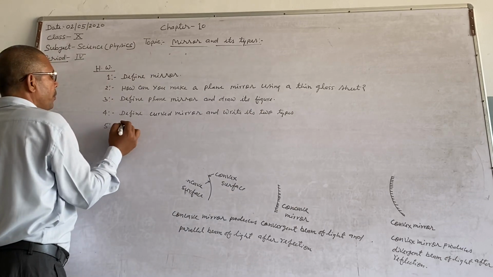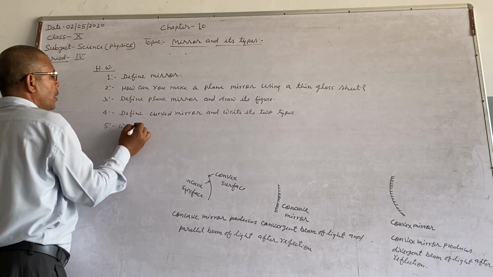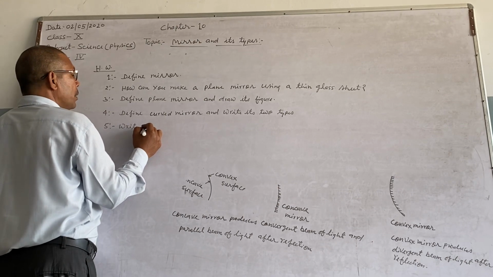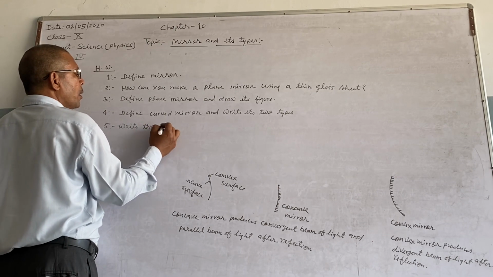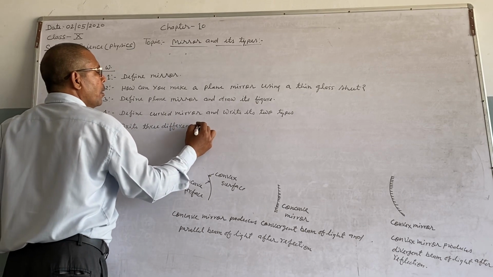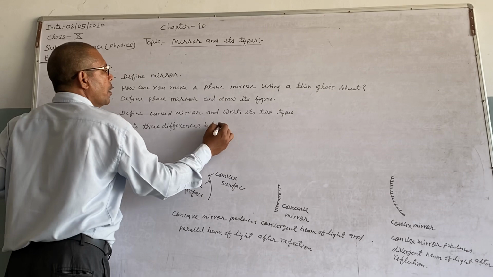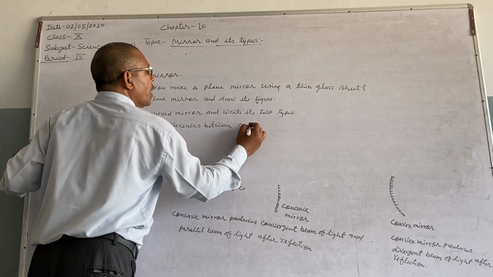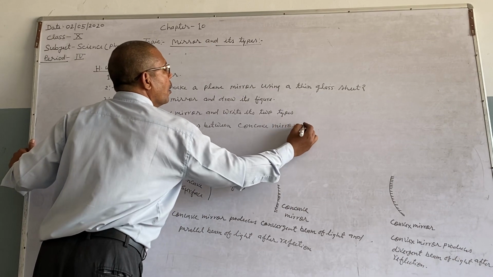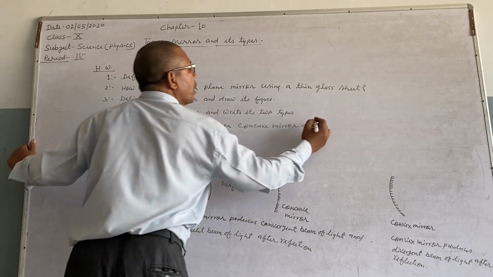Question number 5: Write three differences between concave mirror and convex mirror.